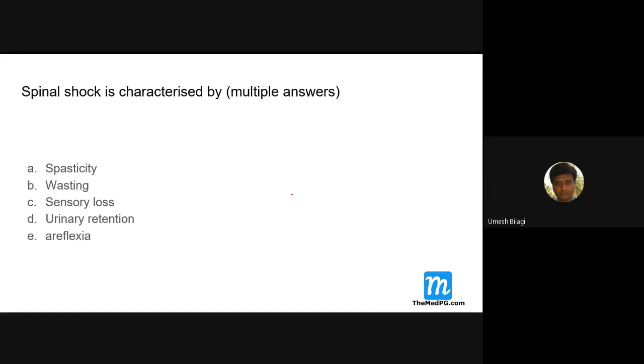Tell me, what is spinal shock? Hello? You people are there? Yes, sir. Spinal shock is characterized by what? Do you get spasticity in a spinal shock? Wasting. These two signs, they manifest slowly.